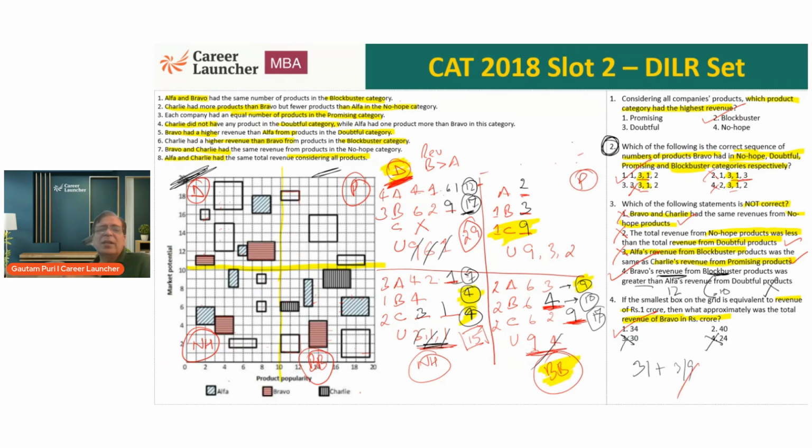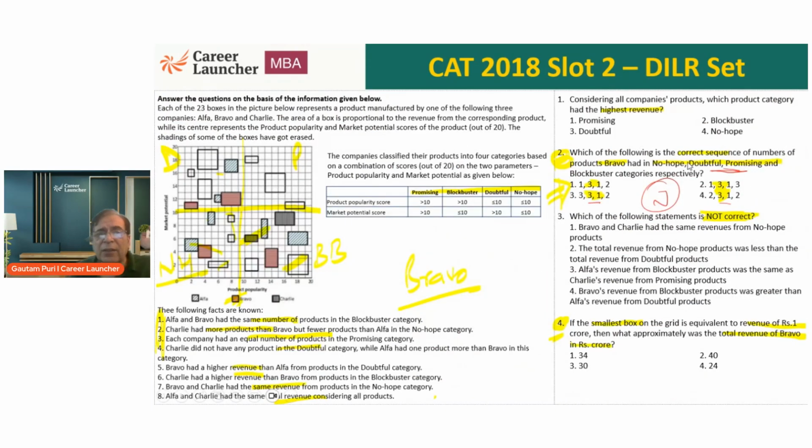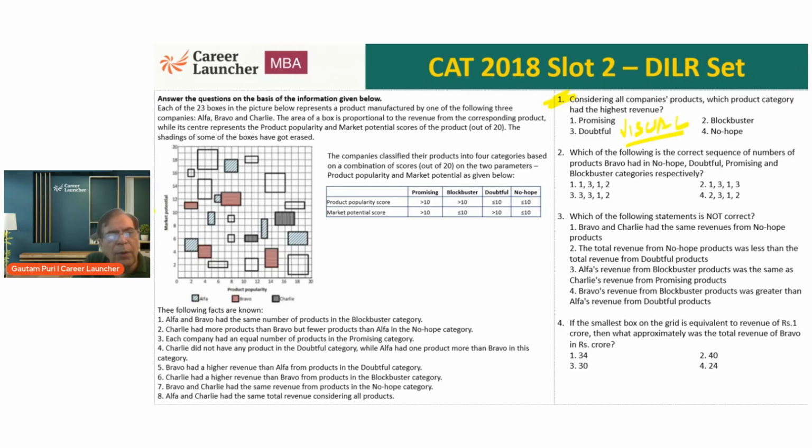So I hope this helps you understand again, no matter how difficult the set looks. One of the things you need to remember as far as this particular set is concerned, in the worst case, the right approach was, yes, question 1 must be certain. The first and foremost thing is question 1. Once you understand the data, this was a visual data set question. You just had to look at the boxes. Obviously, after you had made it this way, the number of boxes will tell you completely. The size of the boxes is a visual question.